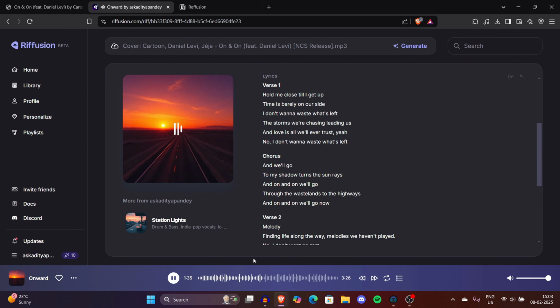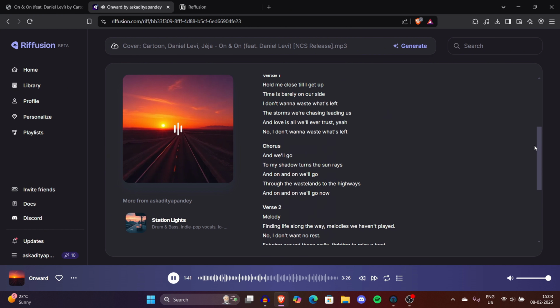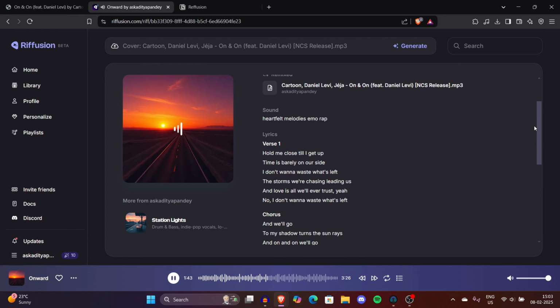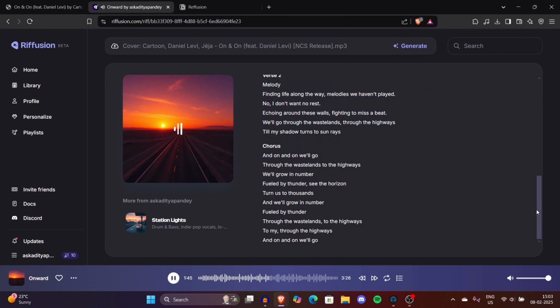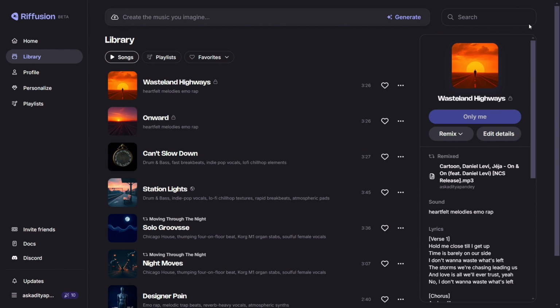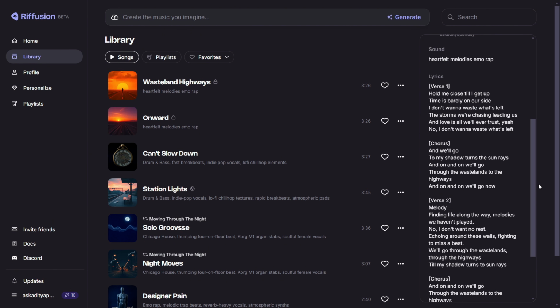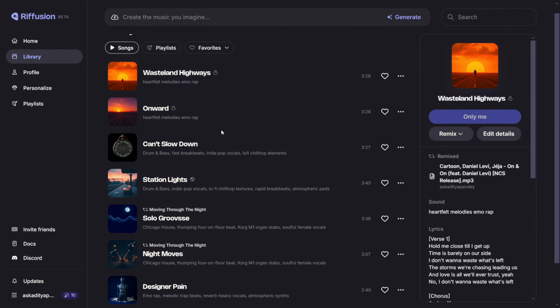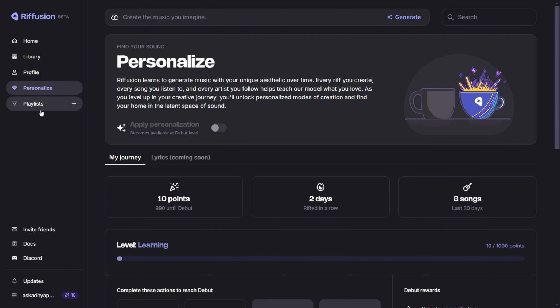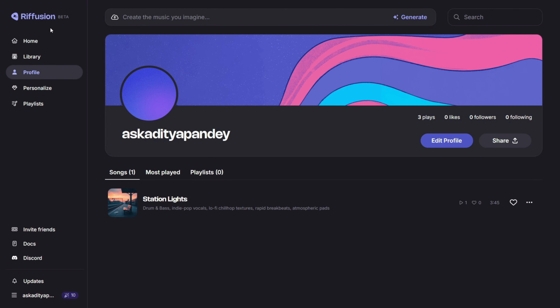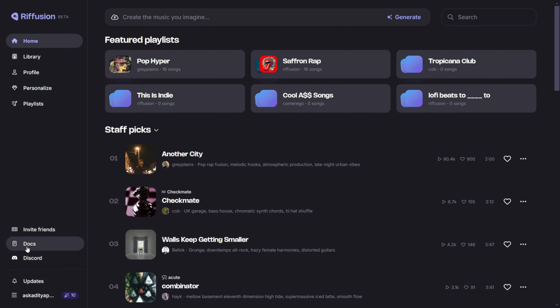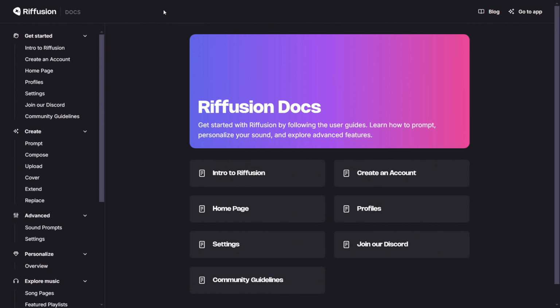The song sounds pretty good, and you can now see Riffusion's power, how it can actually take someone else's song and sound and create your own version, your own lyrics, your own cover. So in summary, Riffusion stands at the forefront of AI-driven music creation, offering users the ability to produce unique audio clips by simply inputting text, descriptions, or lyrics. Its innovative approach to music creation can benefit both musicians and non-musicians alike, serving as a powerful tool for inspiration and creativity.